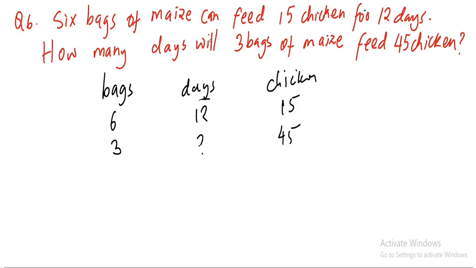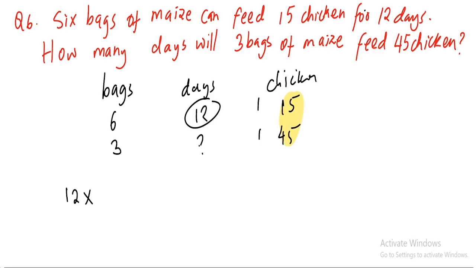Now you start by writing this 12. So 12 times. Now you assume something to be constant. So let's assume the chicken to be constant, and let's make it 1 and 1 chicken.